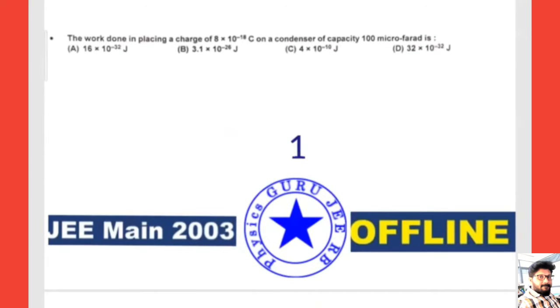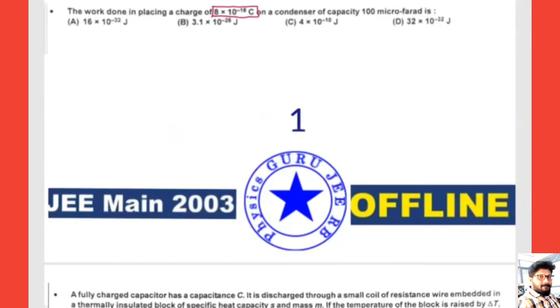The work done in placing a charge of 8 into 10 to the power of minus 18 coulombs on a condenser of capacity 100 microfarads. Condenser or capacitor, both are the same thing. The capacitance is C equals 100 microfarads. Micro means 10 to the power of minus 6, so 100 into 10 to the power of minus 6 farads.